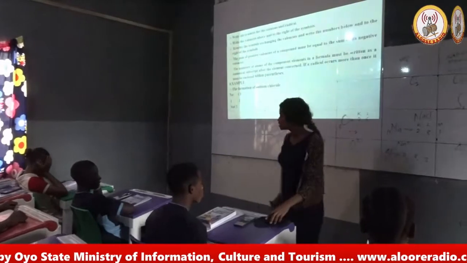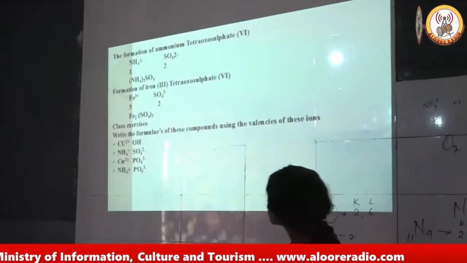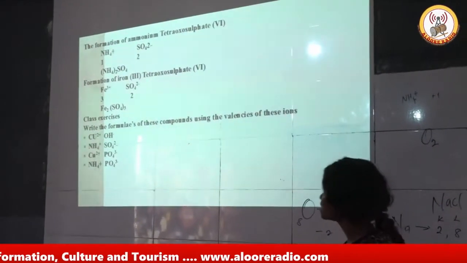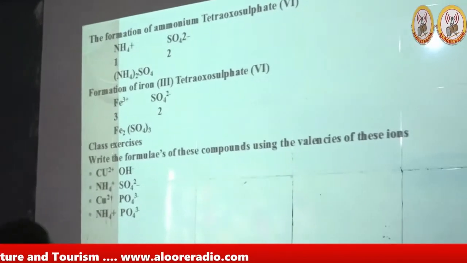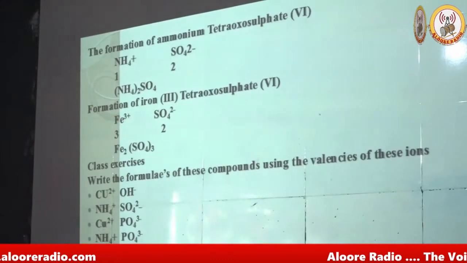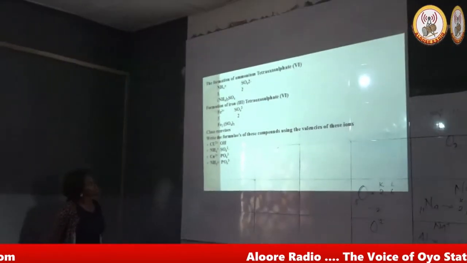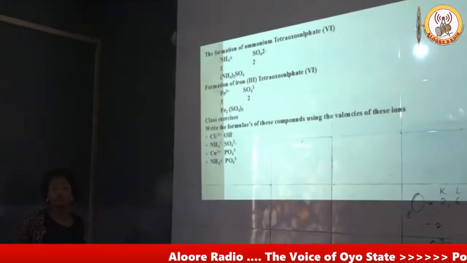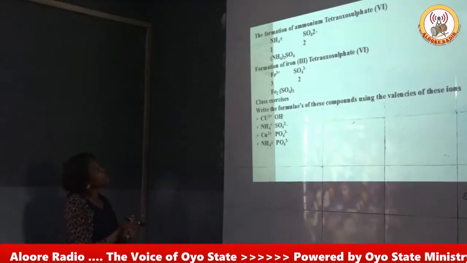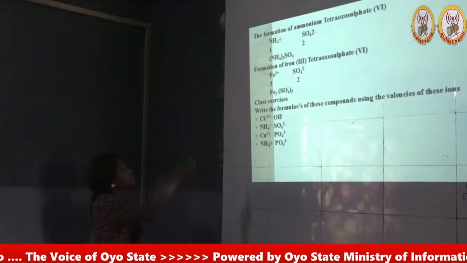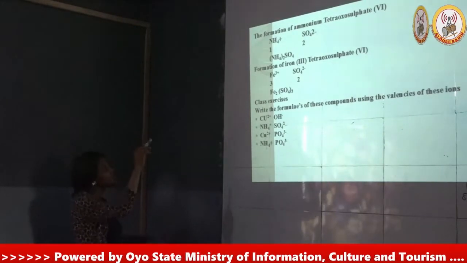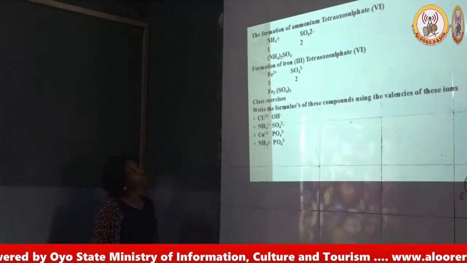The name is sodium chloride. We move to the second one, which is the formation of ammonium tetraoxosulfate 6. The other time I said ammonium ion is NH4+, tetraoxosulfate 6 ion, SO4 2-. The valency is +1 and the valency is -2. Now you ignore the charges and you exchange the valencies. So 2 goes to ammonium and the 1 goes to tetraoxosulfate 6 as written above. Ammonium tetraoxosulfate 6.